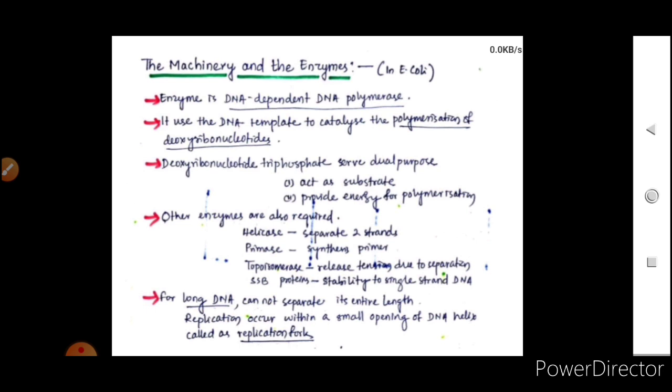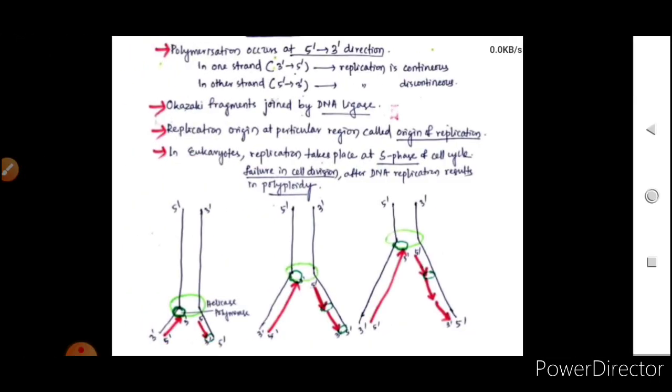So the enzyme required for replication is DNA dependent DNA polymerase. Also we require the deoxyribonucleotides, that is the deoxyribonucleotide triphosphates, which will act as a substrate and also provide energy for polymerization. Other enzymes will be helicase, which will be required to separate the strands; primase, which will help in the synthesis of primer; topoisomerase, which will relieve the tension due to separation; and SSB protein, that is the single stranded binding proteins, which will help to stabilize the single strand DNA. Okay, now how this replication takes place, we will study this.